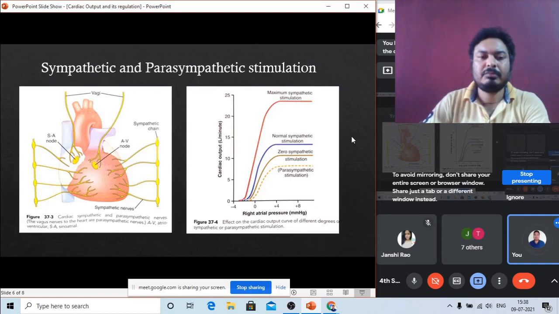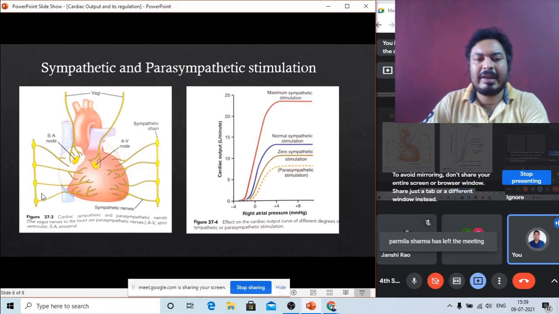So this is the diagram showing the sympathetic and parasympathetic regulation. You can see this is the heart, and these are the sympathetic nerves. These sympathetic nerves are connected to the heart directly. The sympathetic nerve is connected to the atria as well as the ventricles. Auricles and ventricles are both connected by the sympathetic nerve.